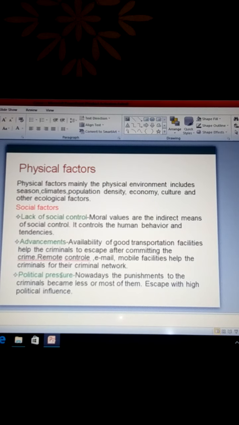Now, political pressure. Nowadays, the punishment of criminals has become less in most cases. This is a true fact. They escape with high political influence. Understand?